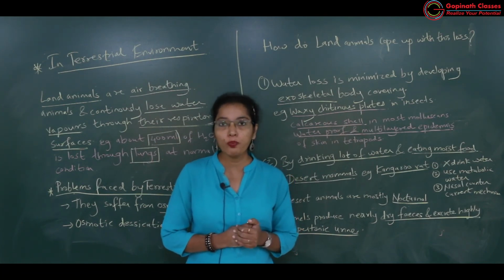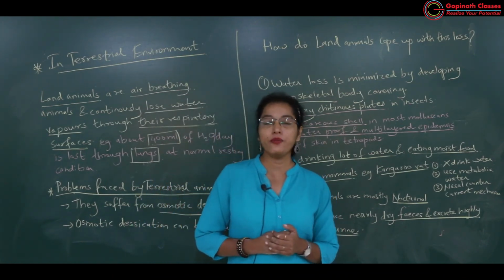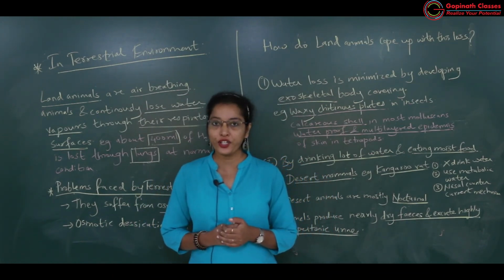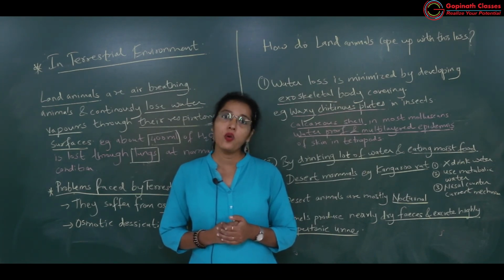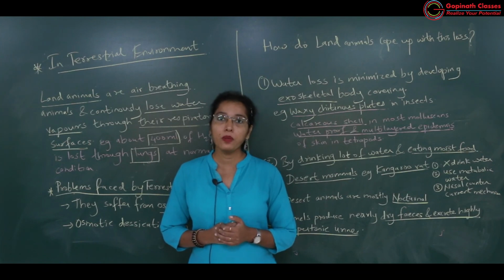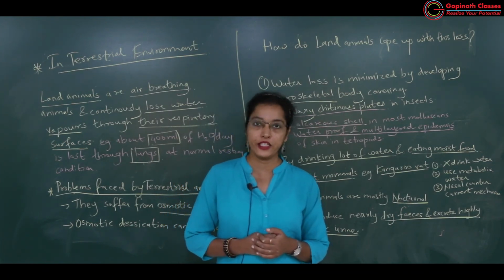With a long loop of Henle there will be maximum reabsorption of water, concentrated urine will be released, and the reabsorbed water will be used by the camel's body for other metabolic activities.